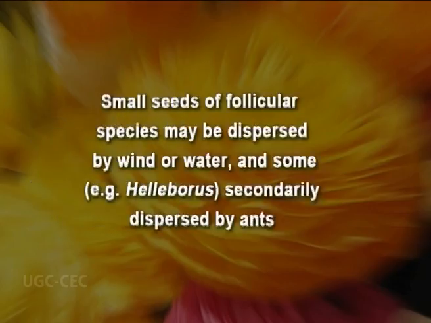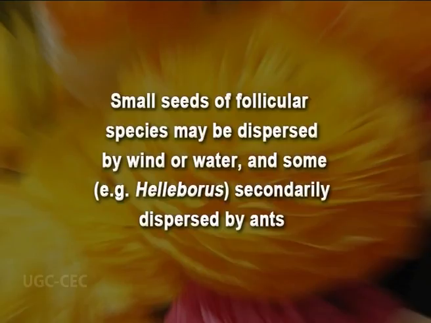In the case of follicular species, those species wherein we have the fruit as follicle, the seeds are too small and they may get dispersed by wind or water. And some, for example Helleborus, are secondarily dispersed by ants.